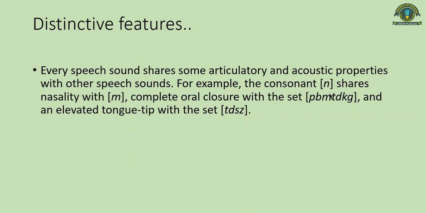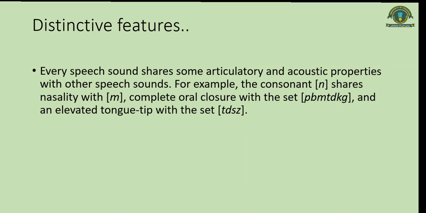So n is likely to be classified with m, or with this set, or this set. We will look at it in detail in the next lecture.